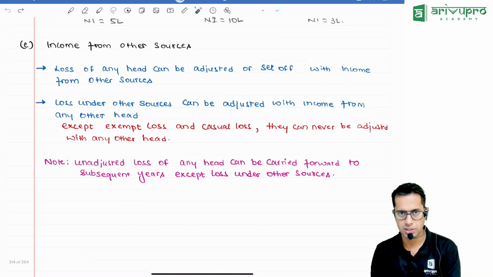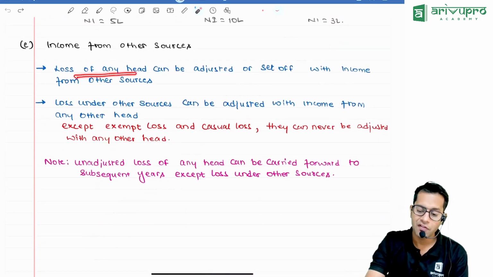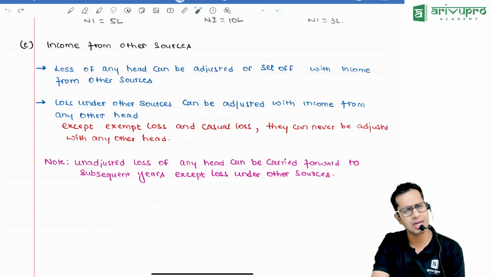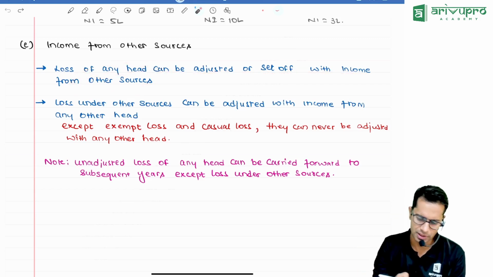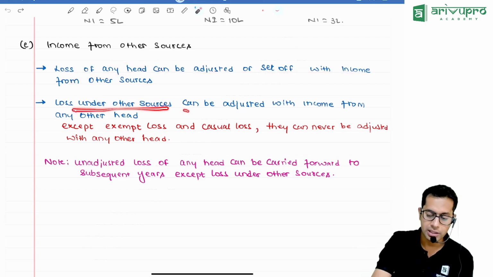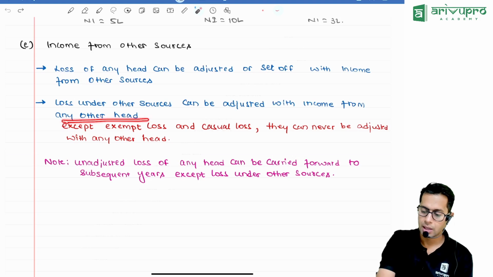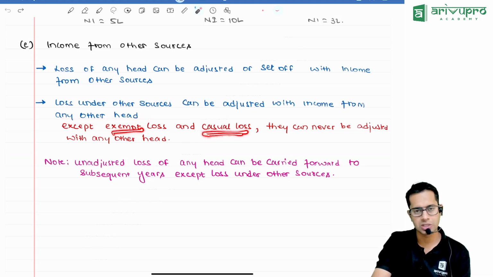Income from other sources. Loss of any head can be adjusted or set off with income from other sources. So any type of loss can be adjusted with income from other sources. Loss under other sources can be adjusted with any income except exempt income losses and except losses of casual income.